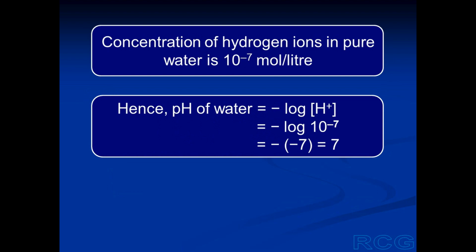Since we know that the concentration of hydrogen ions in pure water is 10 raised to minus 7 moles per liter, we can calculate the pH of water. The pH of water will equal minus log H ion concentration expressed in moles per liter. And the concentration is 10 raised to minus 7. So pH of water equals minus log 10 raised to minus 7. And log 10 raised to minus 7 is minus 7. Therefore, the pH of water is 7, or exactly 7.0.